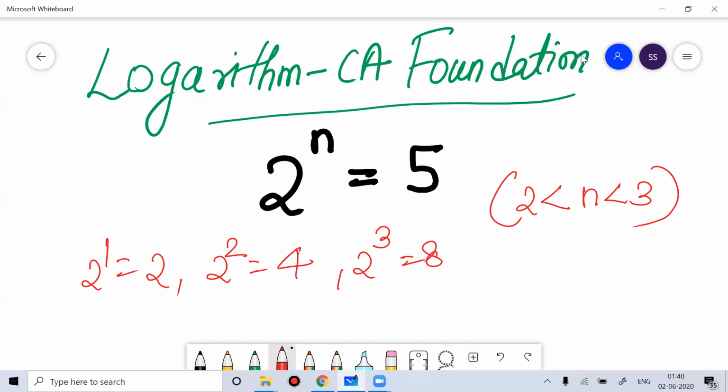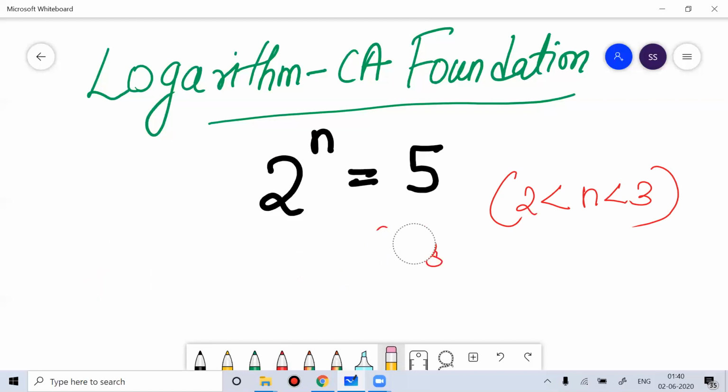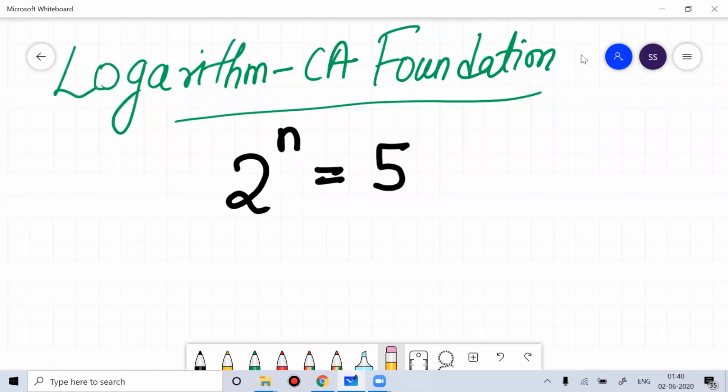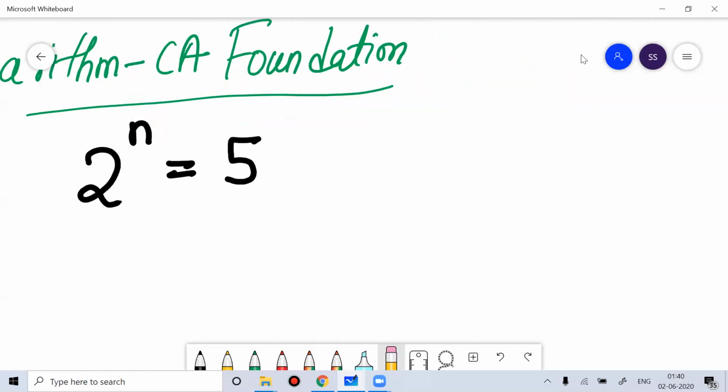So what is the value of n? If you are really looking for the closest approximate answer, then a new branch of maths can help you get the answer, which was laid the foundation by John Napier around the 17th century. That is called logarithm.